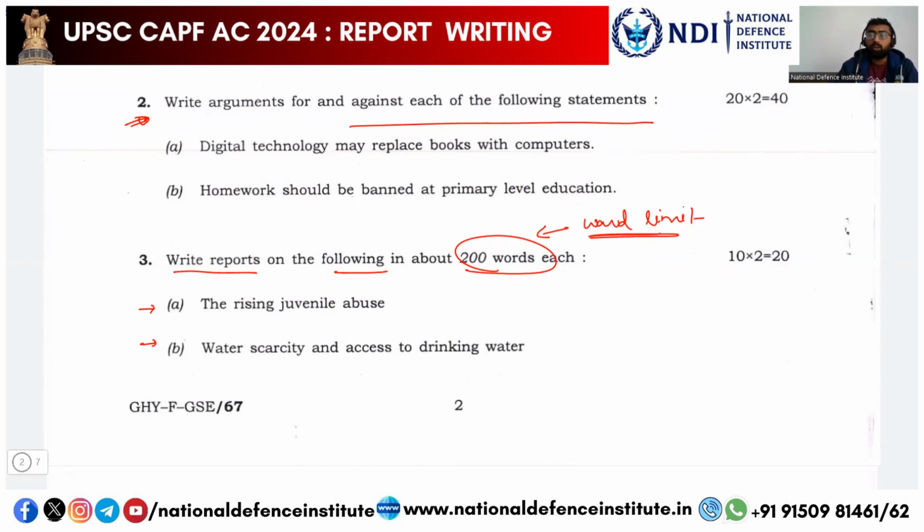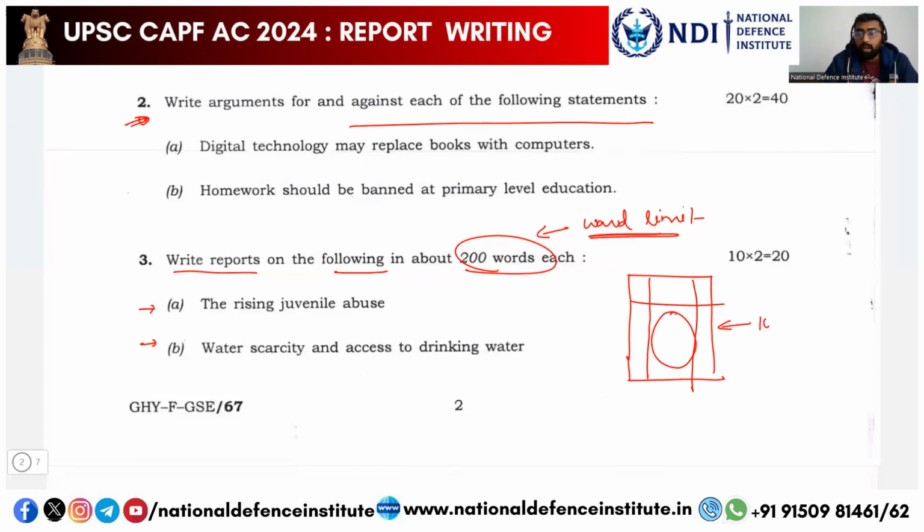So again, as I told you in the essay, the answer sheet would look something like this, and you have to answer in this part. UPSC always assumes 100 words in one page.